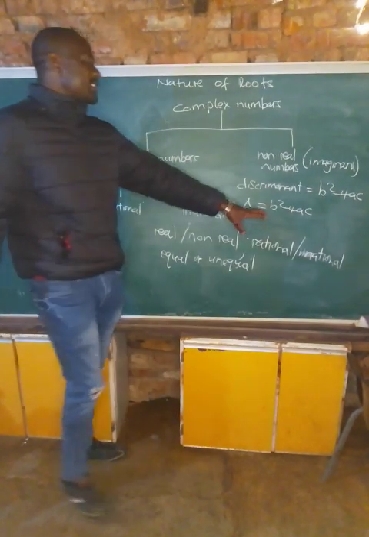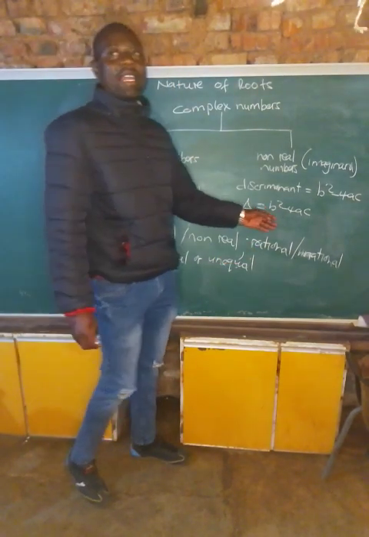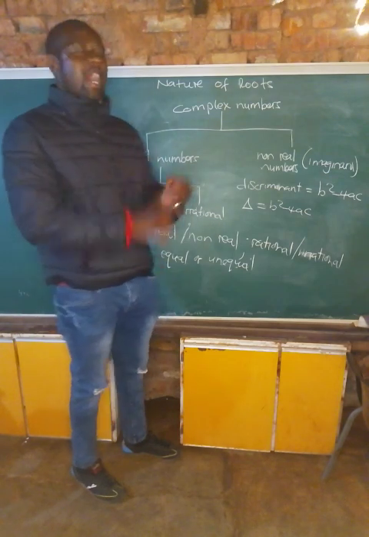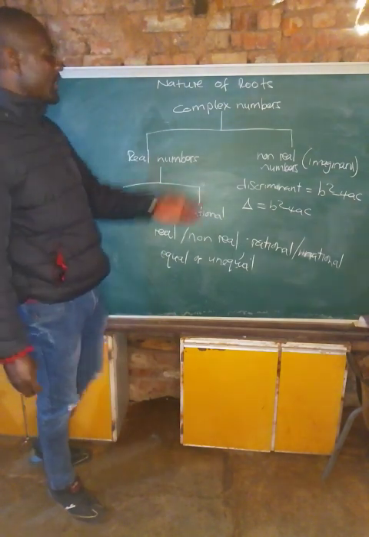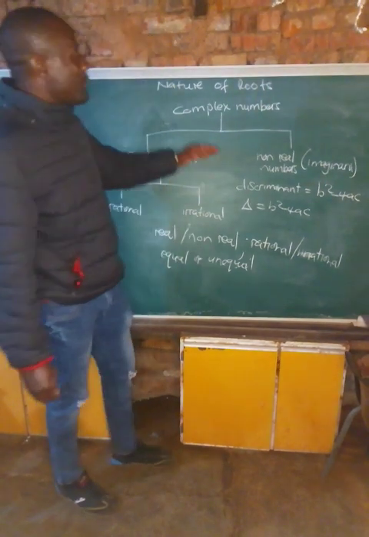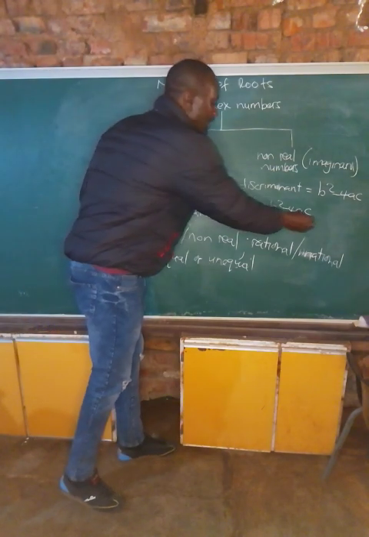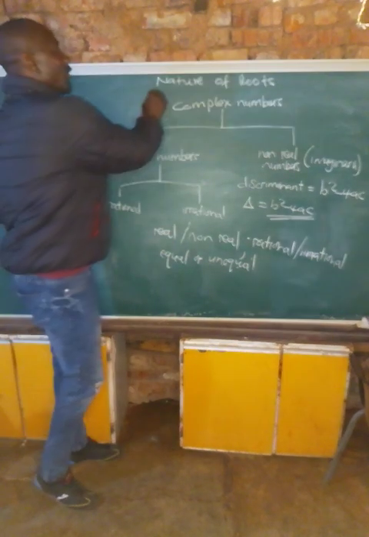So this is the one which will be, this discriminant will tell us if the roots are real, non-real, rational, irrational, equal, or unequal. So from now on, we will be using this discriminant to find the nature of the roots.